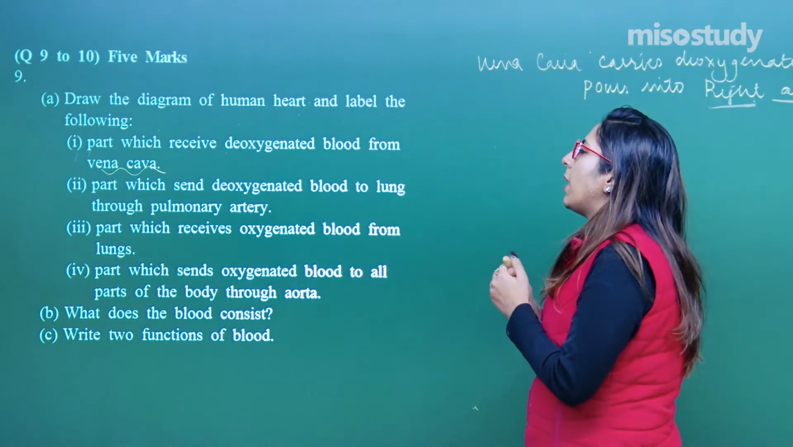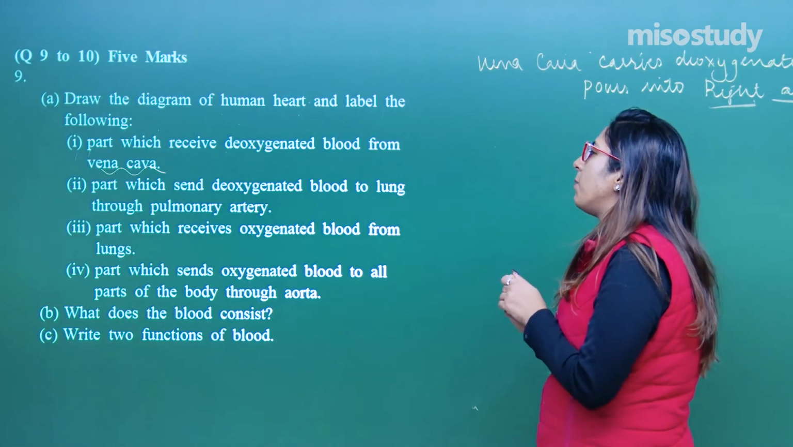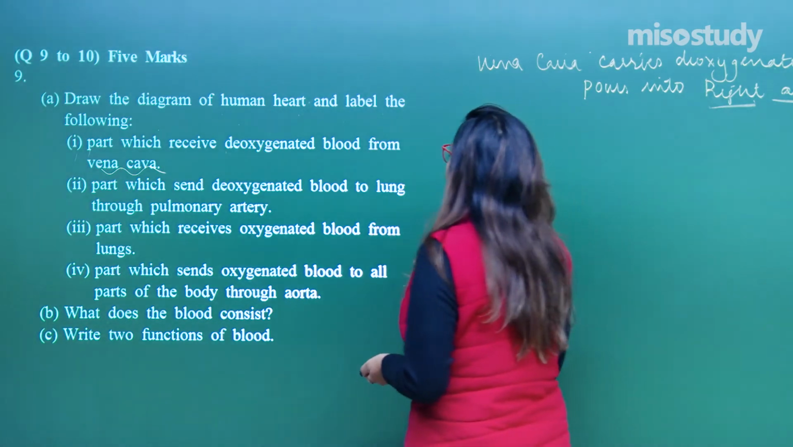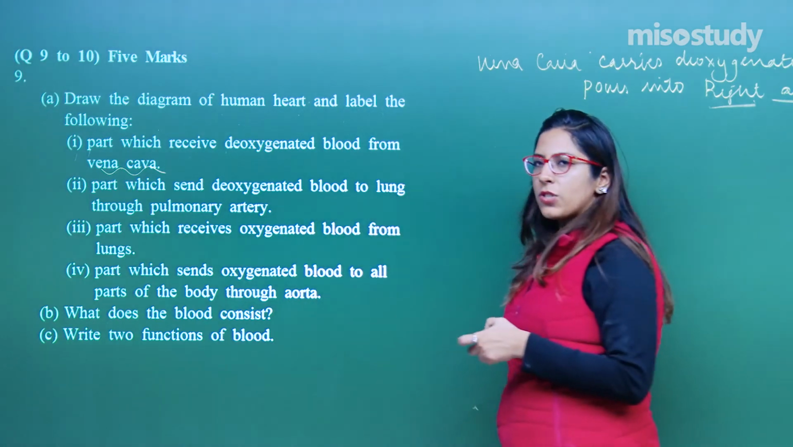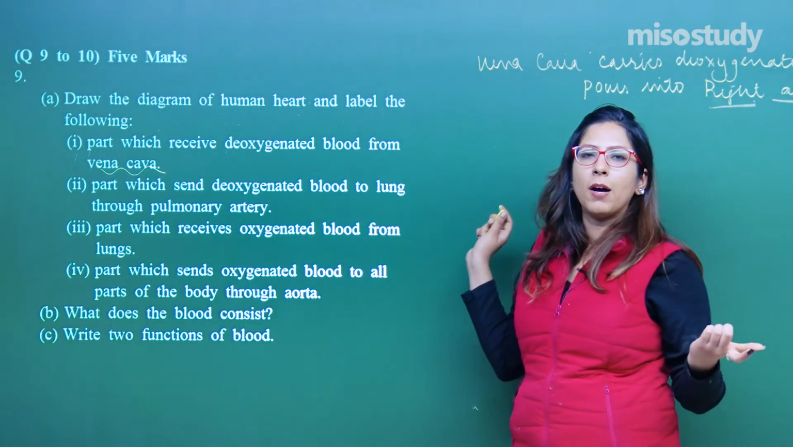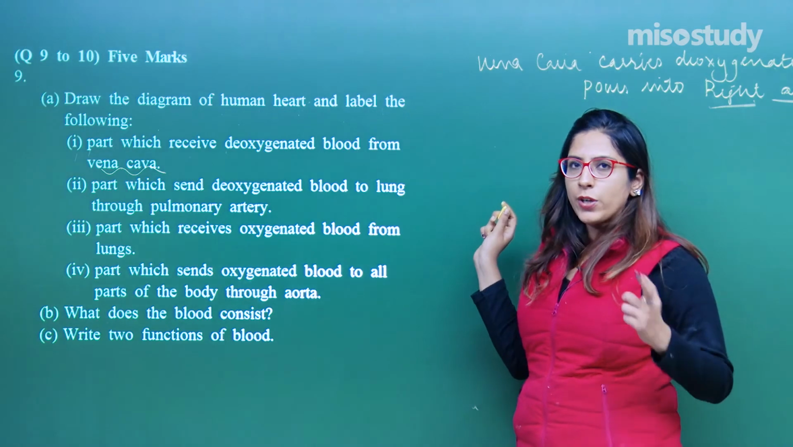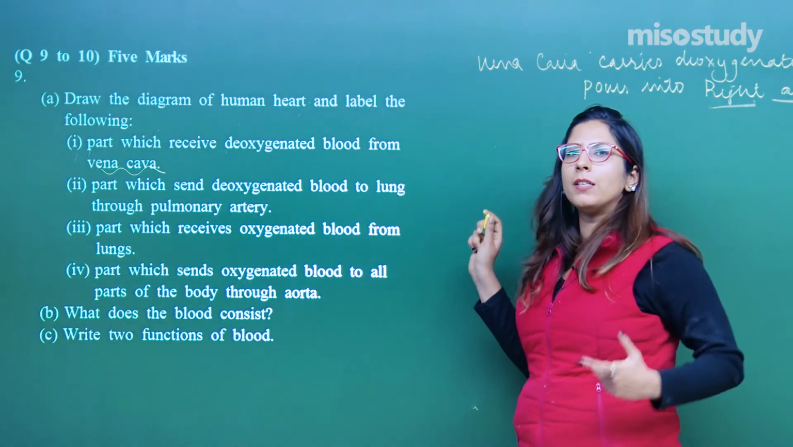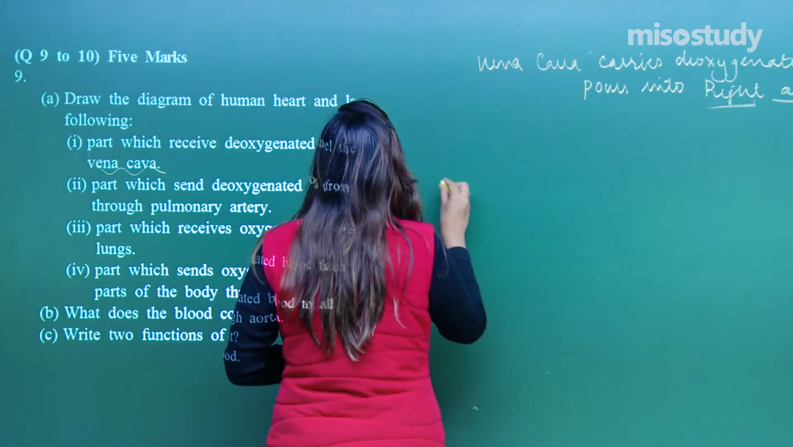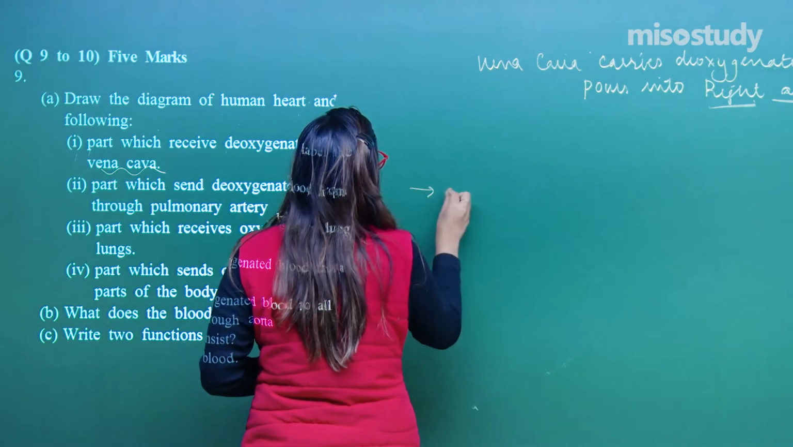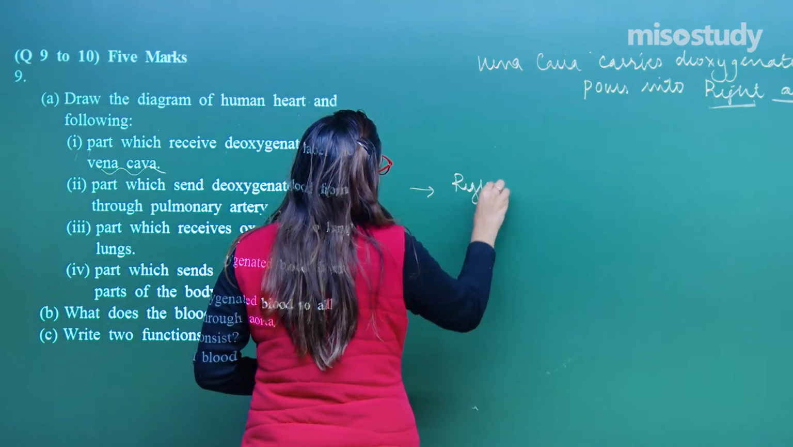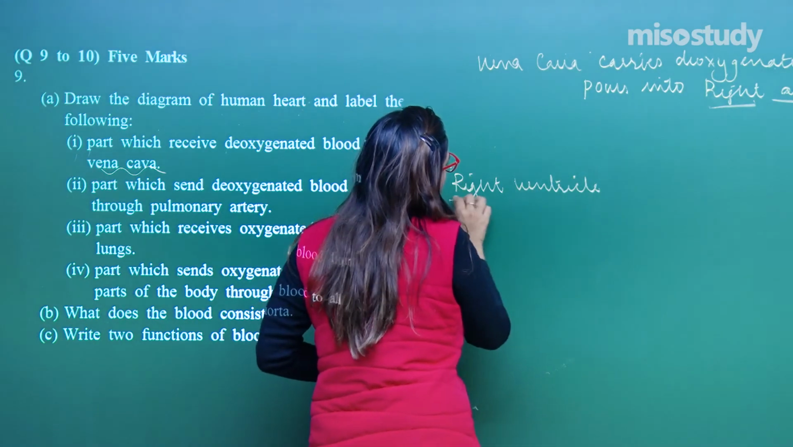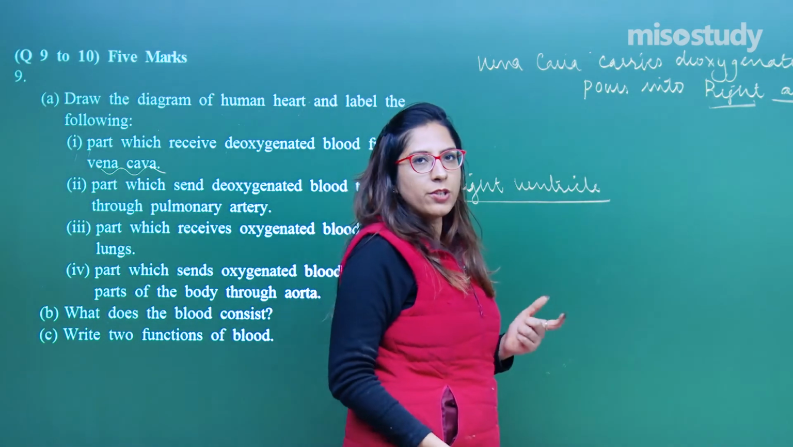Let's move on to the second part, which sends deoxygenated blood to lungs through the pulmonary artery, right. So, in this case also they are referring to the deoxygenated blood, meaning they will be talking about the right side of your heart. In the right side the receive part is done by the atrium, whereas the send part is done by your ventricles. So, the second part, the correct answer you have is the right ventricle, right.